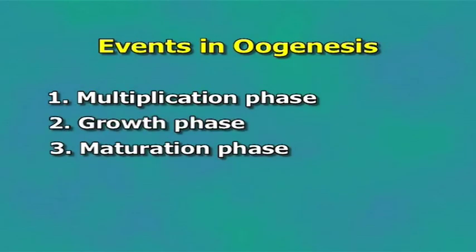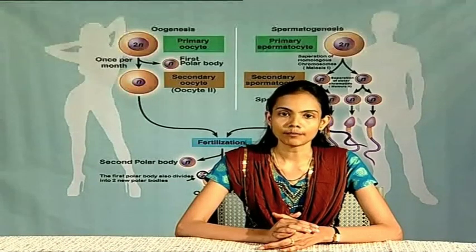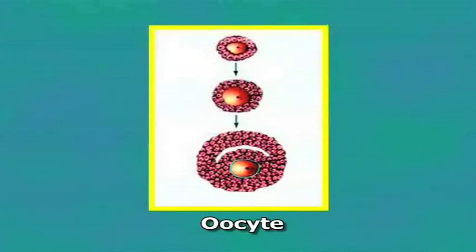Growth phase. The growth phase plays a bigger role in oogenesis compared to spermatogenesis. During oogenesis, the first mitotic division starts and synthetic activity in the nucleus and cytoplasm is carried out. Due to this activity, the oocyte increases greatly in volume and size.